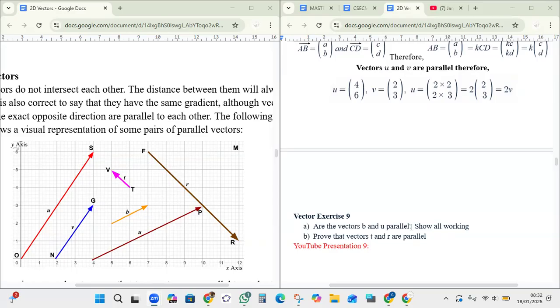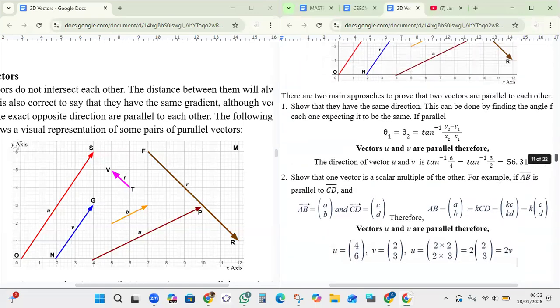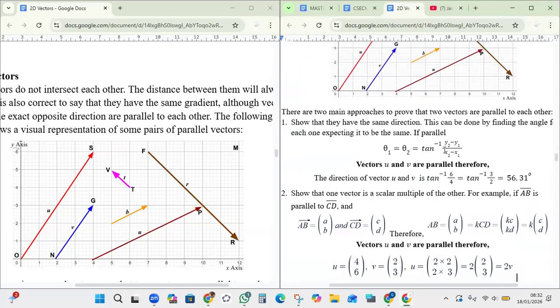Okay, so because you are learning this, I recommend that you do this both ways. Calculate the directions and prove that the directions, that means the tan inverse of opposite over adjacent, are the same. And another way is to prove that one vector is a multiple of the other.